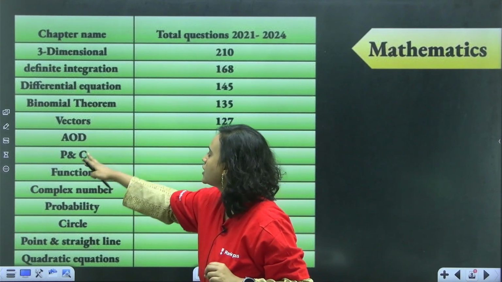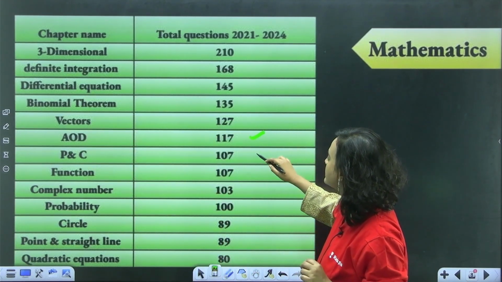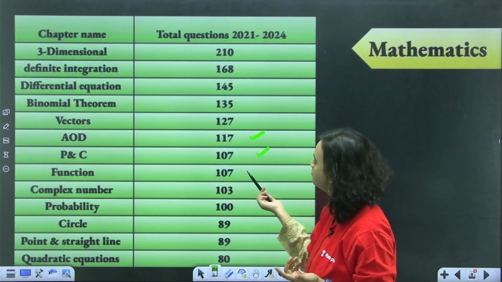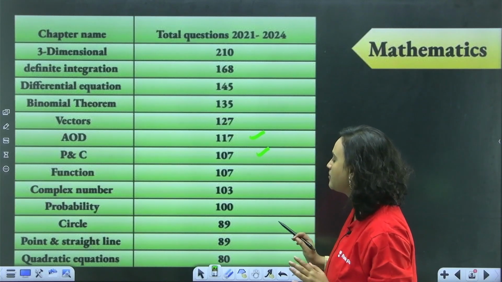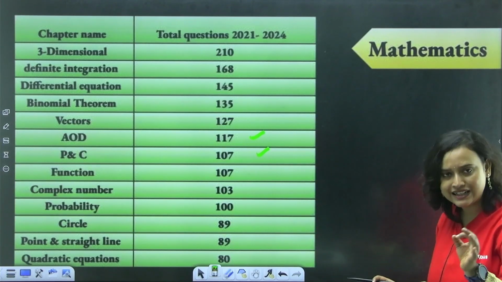There is permutation and combination, AOD, almost a similar amount of marks. Function again similar, complex number. So this is basically the data that I have.